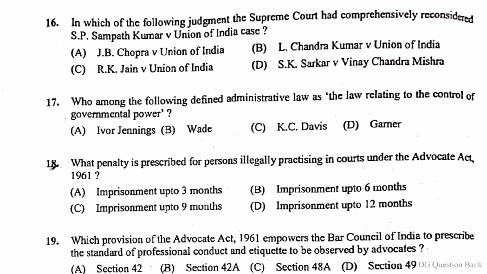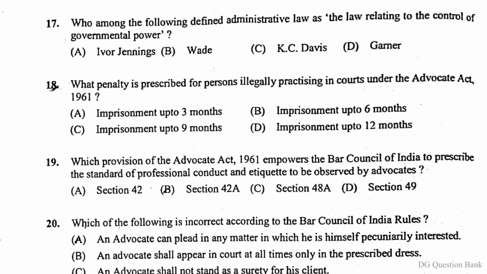Question number 16. In which of the following judgment the Supreme Court had comprehensively reconsidered S.P. Sampath Kumar versus Union of India case? The right answer is option B, L. Chandra Kumar versus Union of India. Question number 17. Who among the following defined administrative law as the law relating to the control of governmental power? The right answer is option B, Wade.